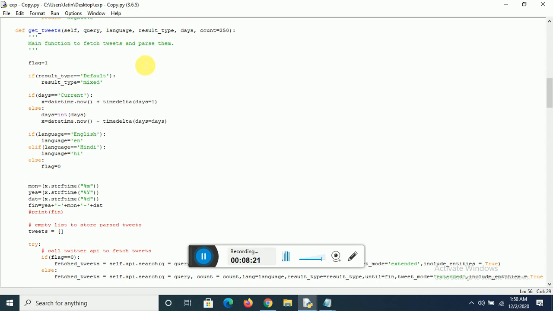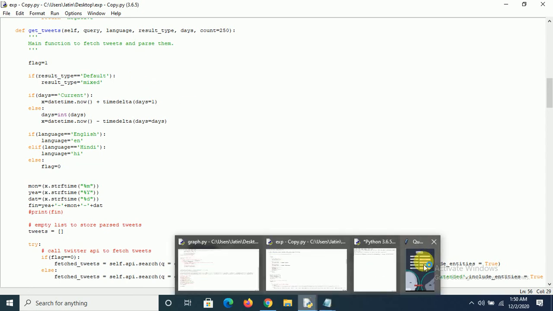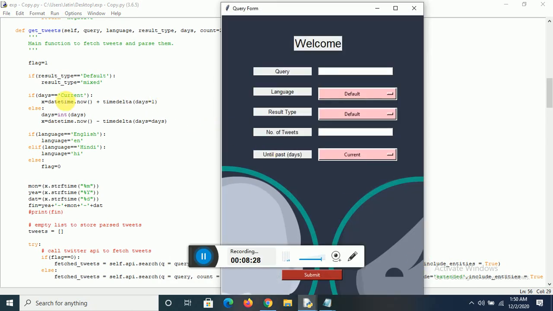So first of all, let me show you. The flag is equal to, if result type is default, so default result type is mixed. If the user does not know what is the actual meaning of the 3 words, he can simply use default. And again, the days, it's current, it means all the tweets from now to the next 24 hours. So if we are fetching the current tweets, all the tweets within the next 24 hours will be fetched.